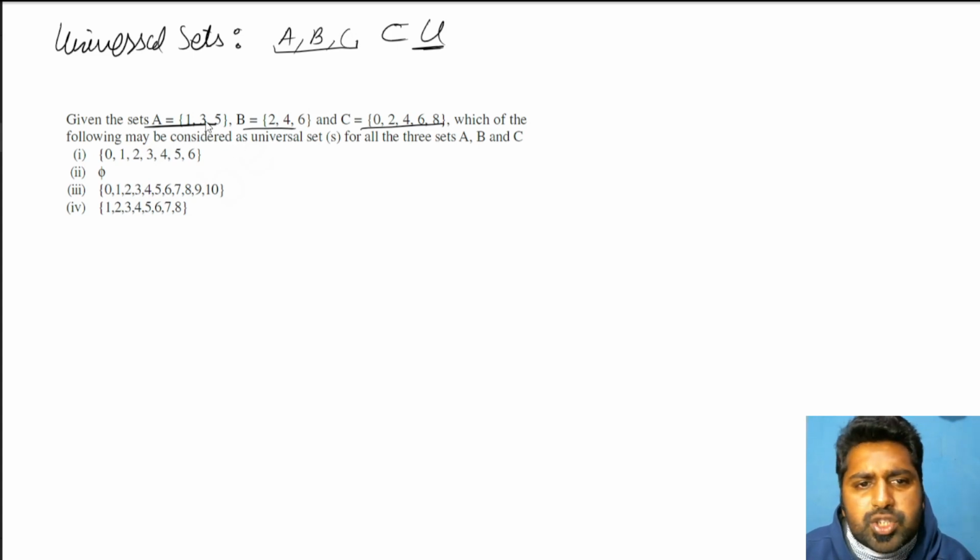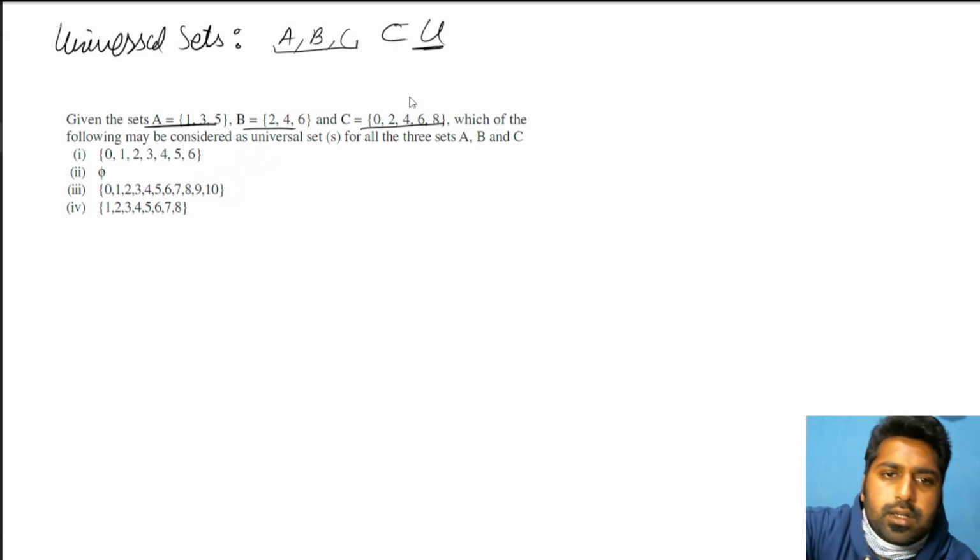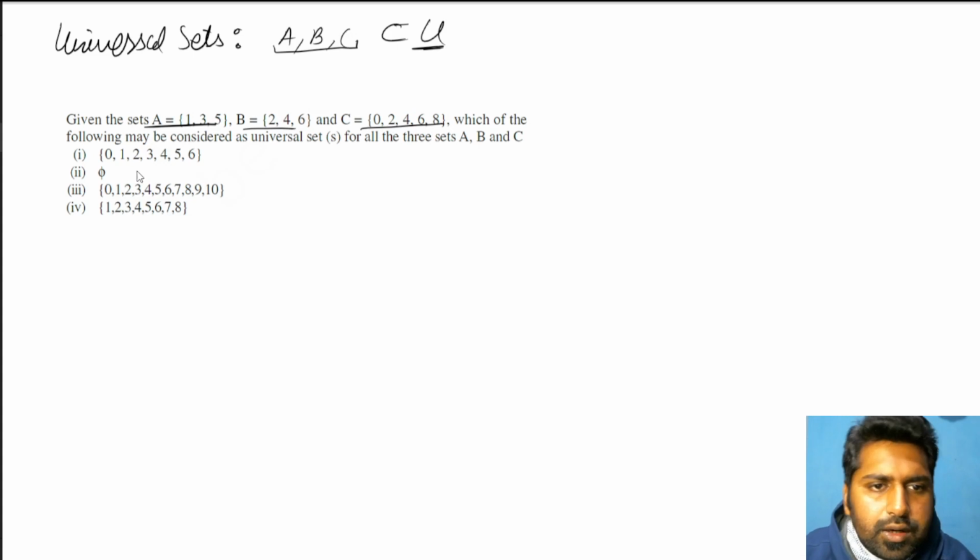So we have to write a set which contains 1, 3, 5, 2, 4, 6 and 0, 2, 4, 6, 8. If we look at this, 0 is there, 1, 2, 3 up to 6, but 8 is not present. So how can this be a universal set? Not possible. Phi does not contain anything. That means it definitely cannot be a universal set. Okay, 0, 1 to 10.